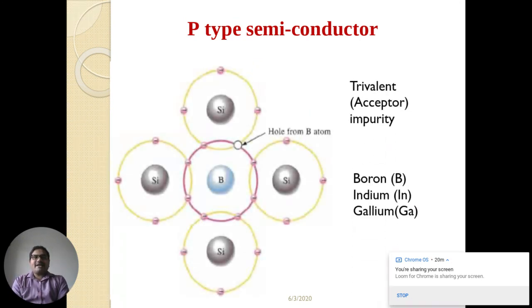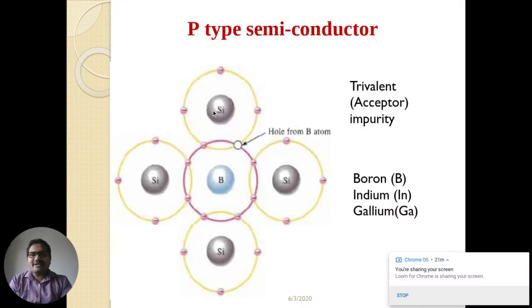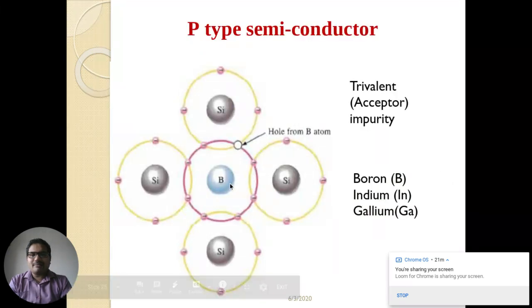Now, moving to the p type semiconductor. As you know, it uses a trivalent impurity, which means it has three valence electrons. Examples are boron, indium, and gallium. Suppose there are four electrons for silicon, and in the middle there is a boron. You can see this boron makes three covalent bonds with silicon: one, two, and three.